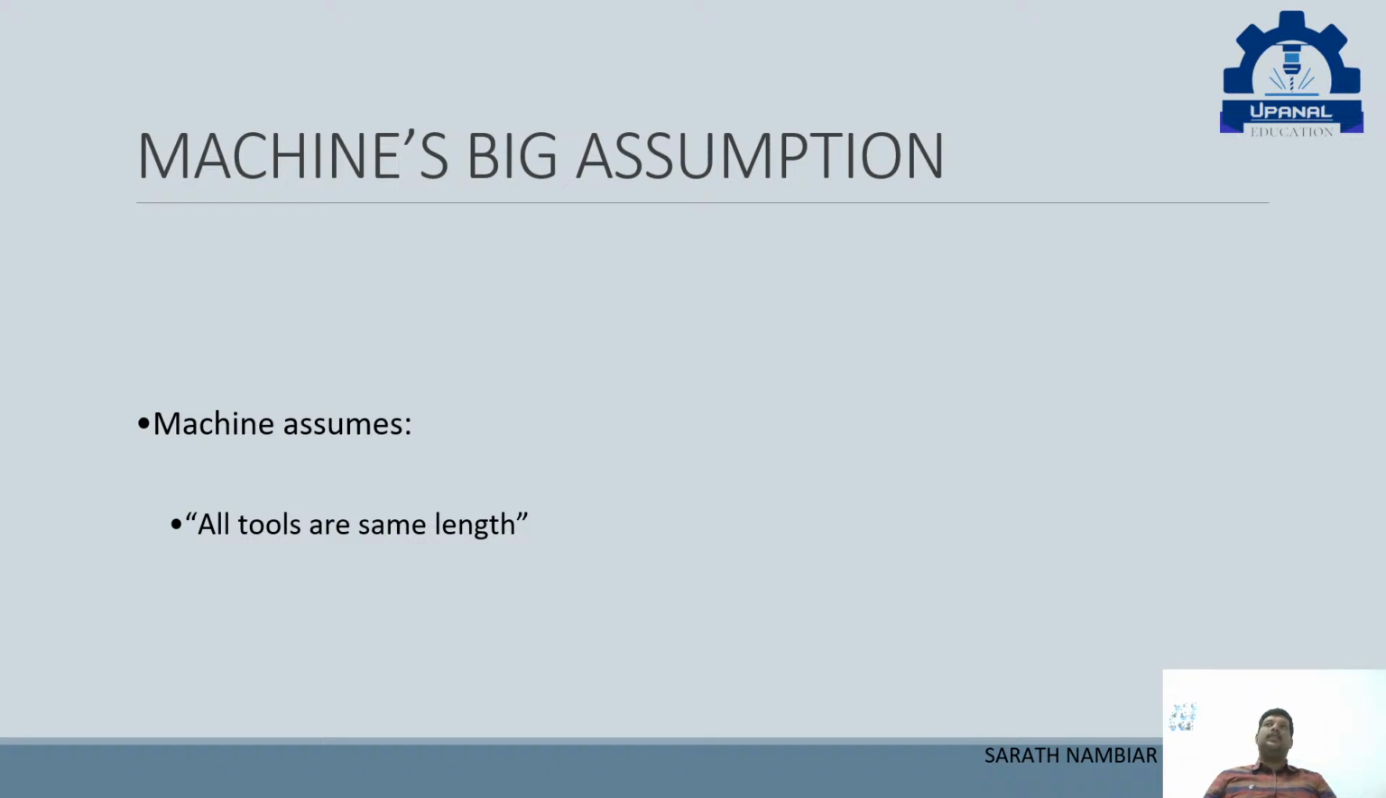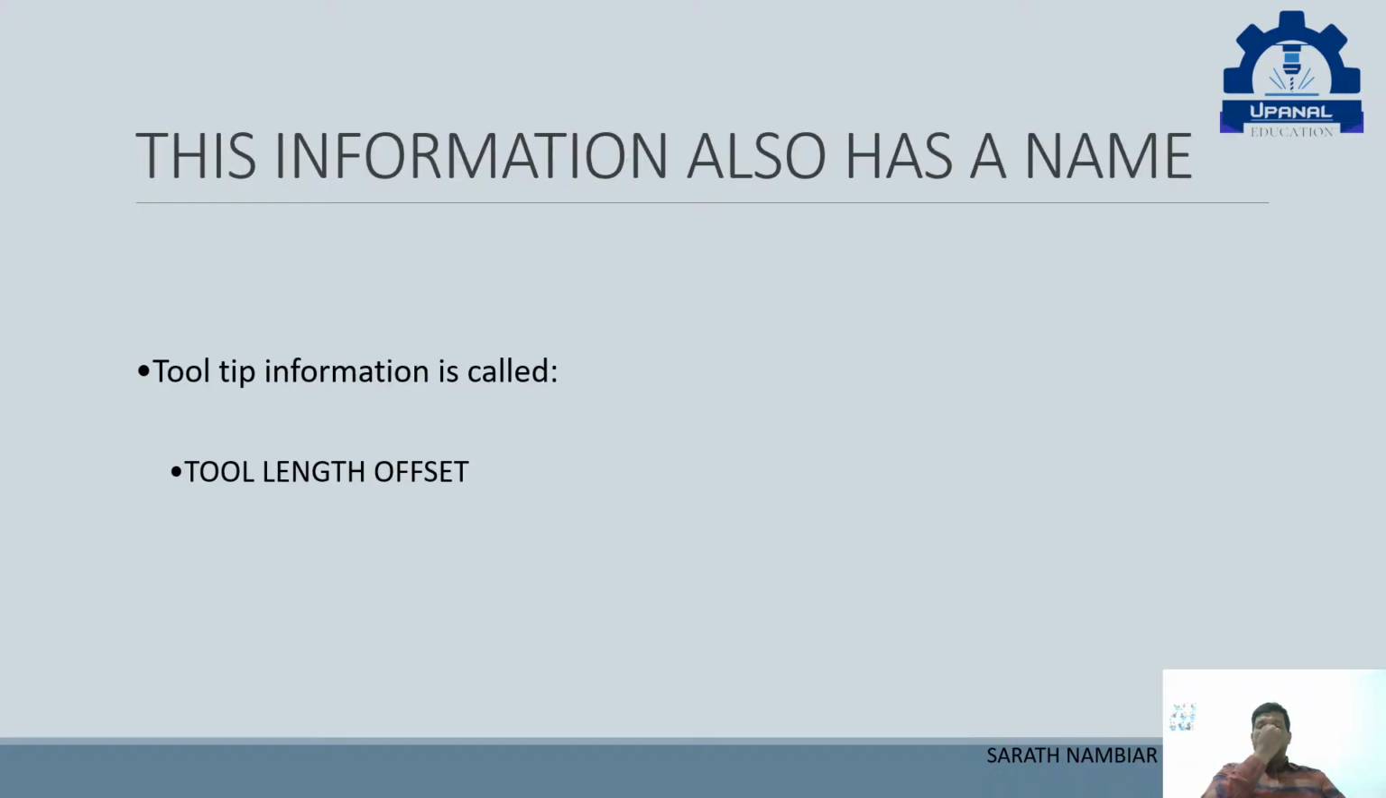What does the machine think at first? Okay, all tools are the same length. Does the machine have thinking capability? No, the machine doesn't have thinking ability. And if the machine assumes that all the tools are the same length, it will cause a great danger. So that is the reason we have to give the tooltip information, which is also called the tool length offset.